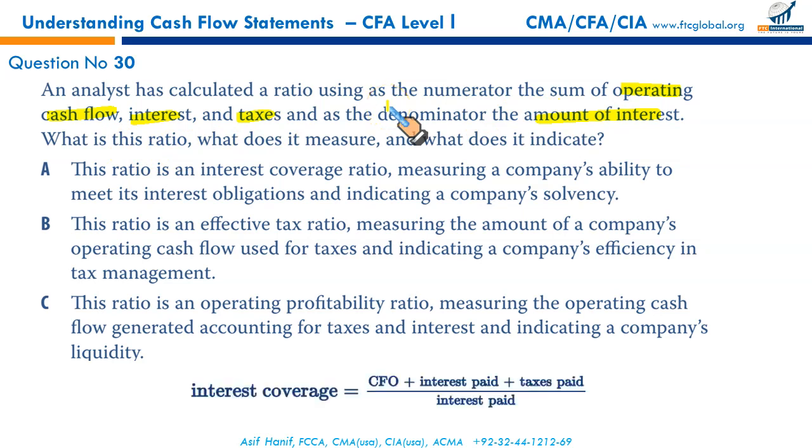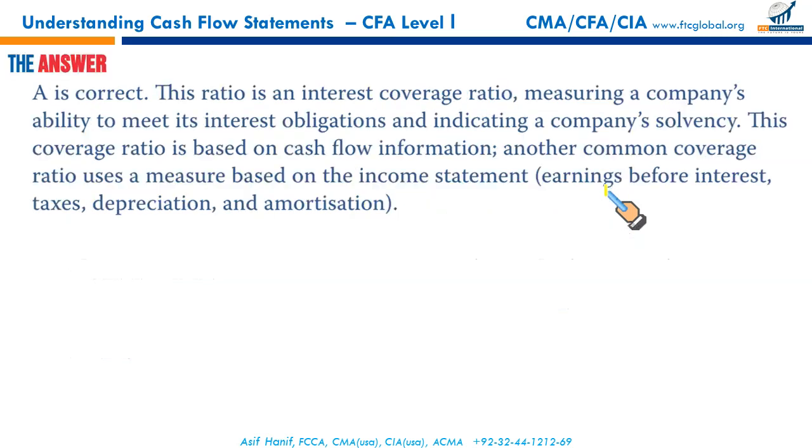It's interest coverage right here. This is your cash flow from operations, interest paid and taxes paid, and you divide it by the interest paid. That is your interest coverage in cash terms, and that should be it. The ratio is an interest coverage ratio measuring the company's ability to meet its interest obligation and indicating company solvency as well. So that is A, and that completes your EOCs completely.